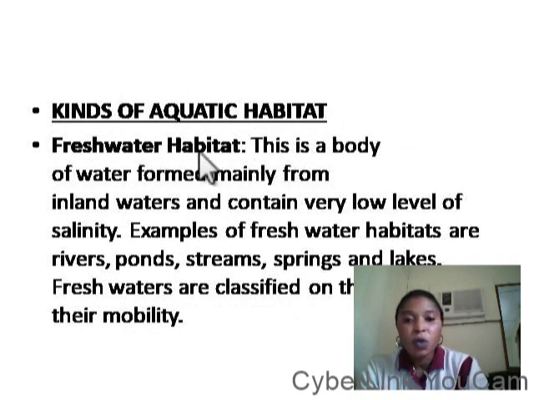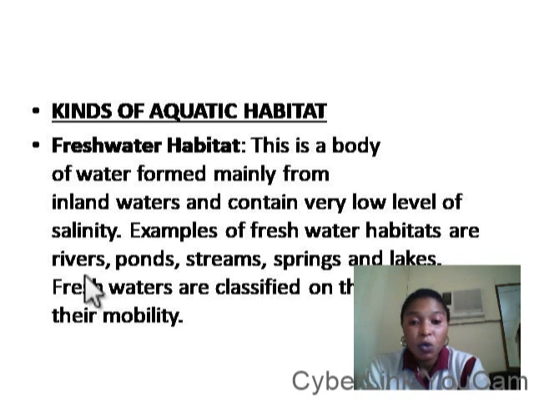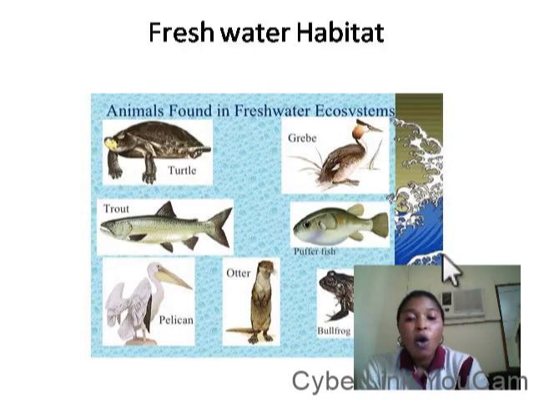We have freshwater habitat. What is freshwater habitat? This is a body of water formed mainly from inland water and contains very low levels of salinity. So sometimes they don't have salt at all. Sometimes they have low salinity. So when you talk about freshwater habitat, those are habitats that have no or little salt content. So their salinity is low, very low, or none at all.